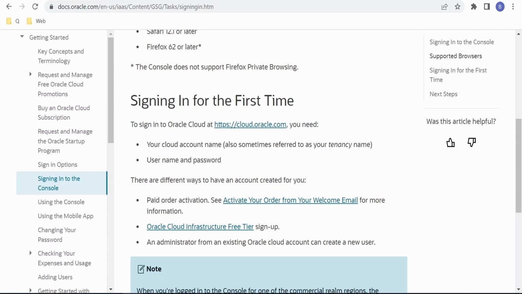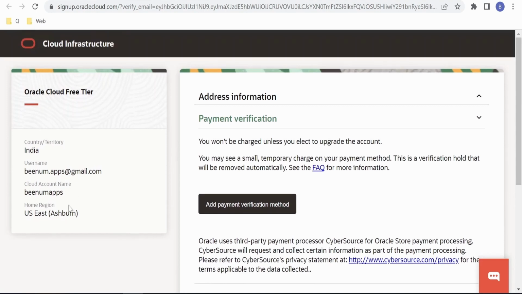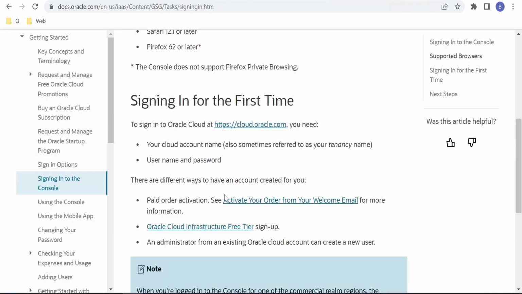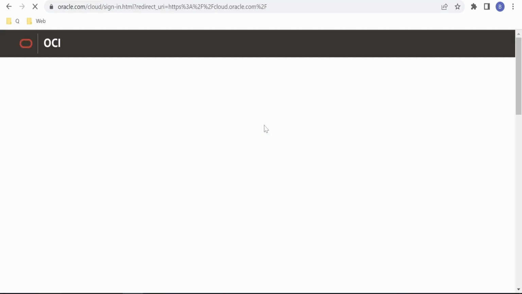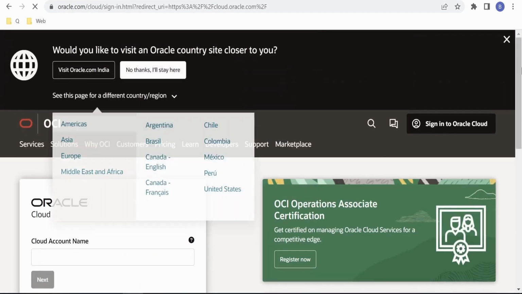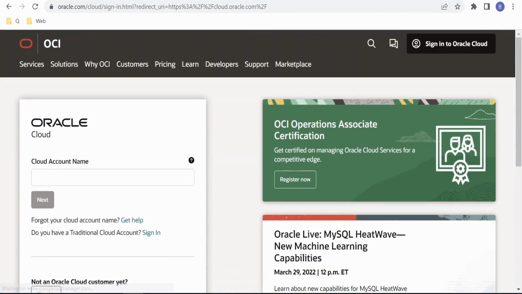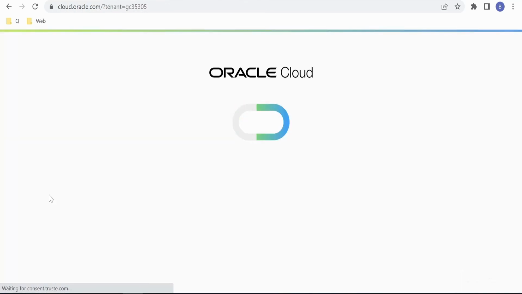We just need the Oracle Cloud name. In class 2, we had seen in detail how to create an account. In our case, the cloud account name was Venom Apps, like what you see over here. When you create the account, it will be shown over here on the left side, cloud account name. Also, you will receive an email with the tenancy or the cloud account name. You can make use of that. Now, I will click on this hyperlink. On clicking the hyperlink, it will open a page for signing in. Here you have to provide the cloud account name and click on next.